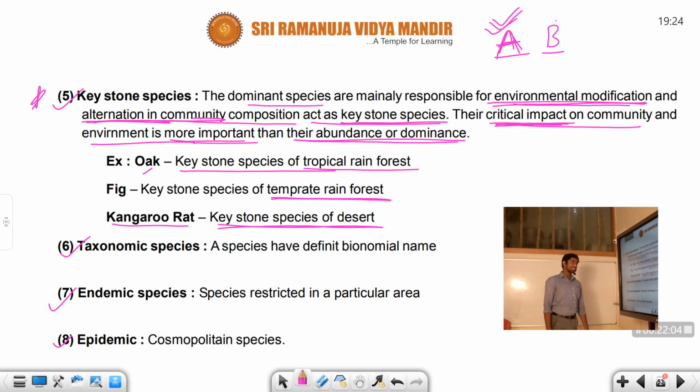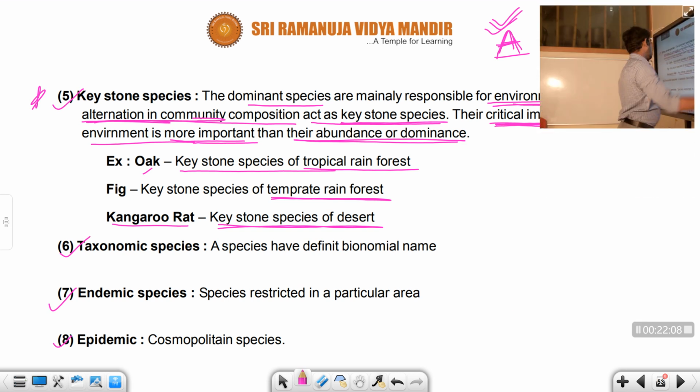Let us talk about the taxonomic species. A species has a definite binomial name, and that represents the taxonomic species. That is the taxonomic category we already discussed.